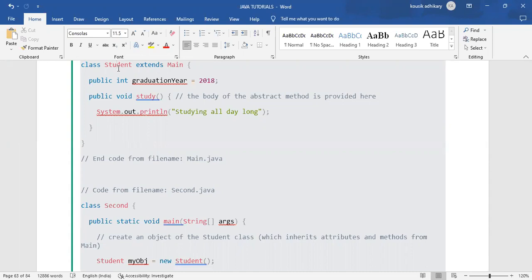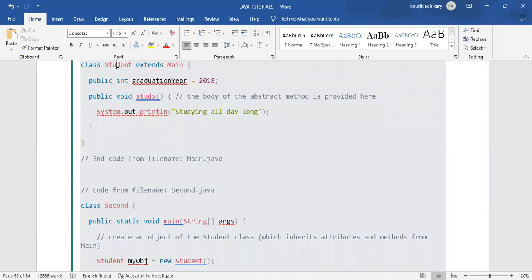Whatever content is available in the abstract class, we have put it into the student class. That means from the student class we can access that student class.